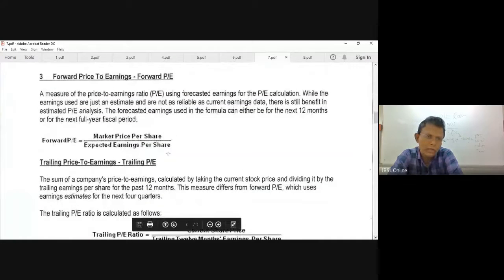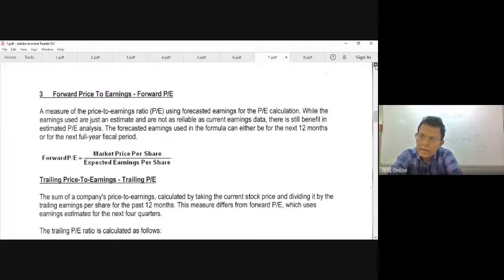Now this forward price to earnings means the same thing, market share price divided by earnings per share, but expected. Next year, what is your expectation? Now see this example.